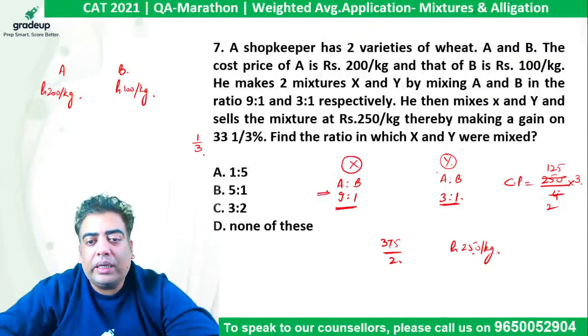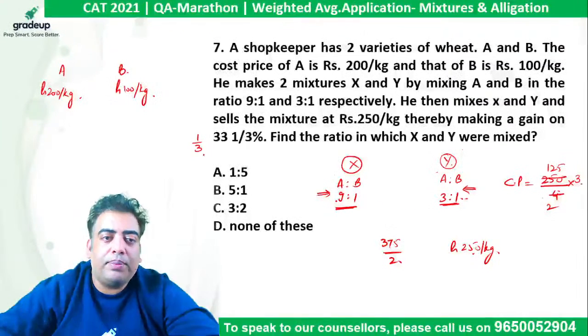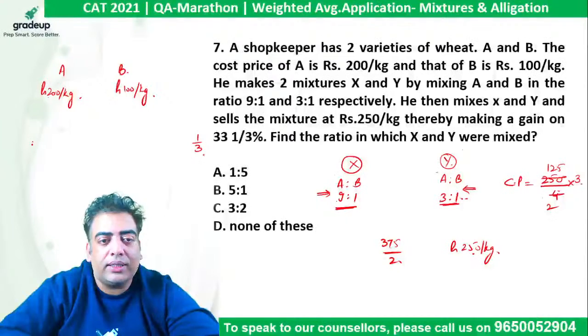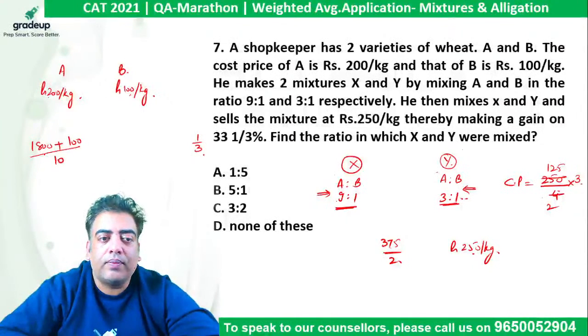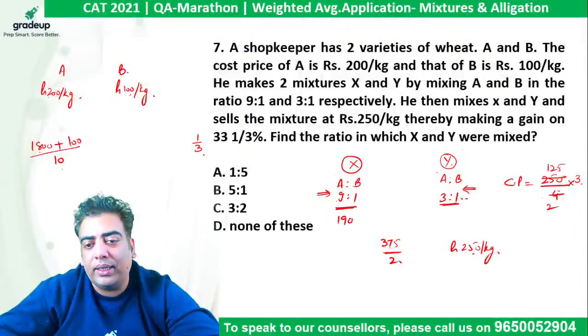Now we are required the cost of X and cost of Y. So cost of X will be 9 into 200 is 1800 plus 1 into 100 is 100, upon 9 plus 1 is 10. So 1900 upon 10 comes out to be rupee 190.